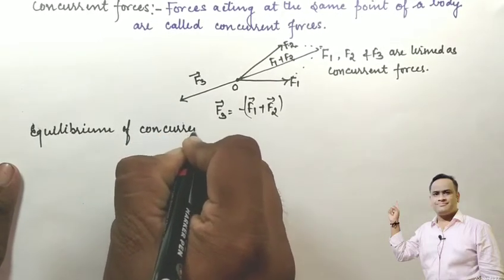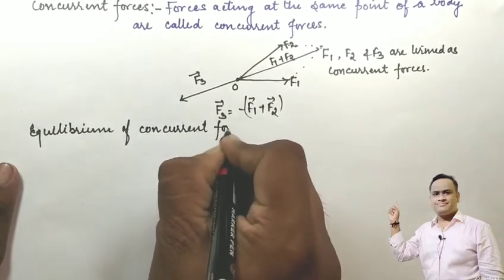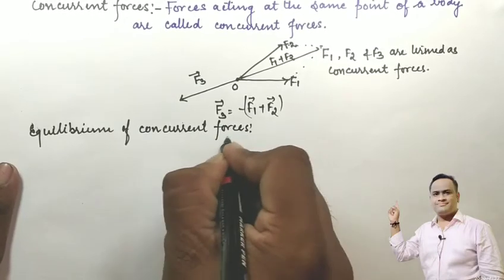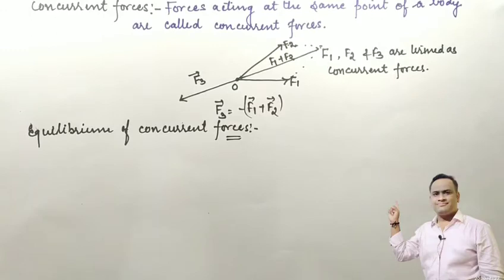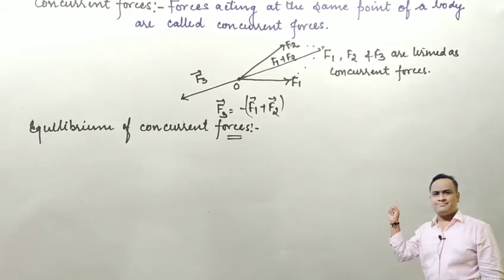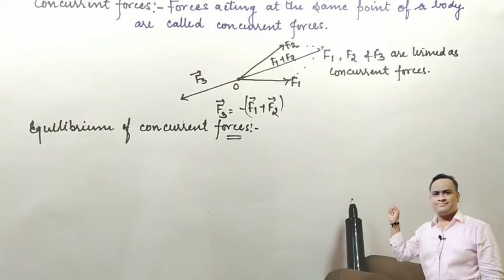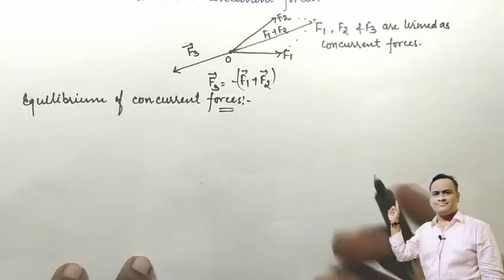Equilibrium of concurrent forces. Let us suppose a body consists of n number of particles, so on the different particles n number of forces will also act. Let us draw a diagram.